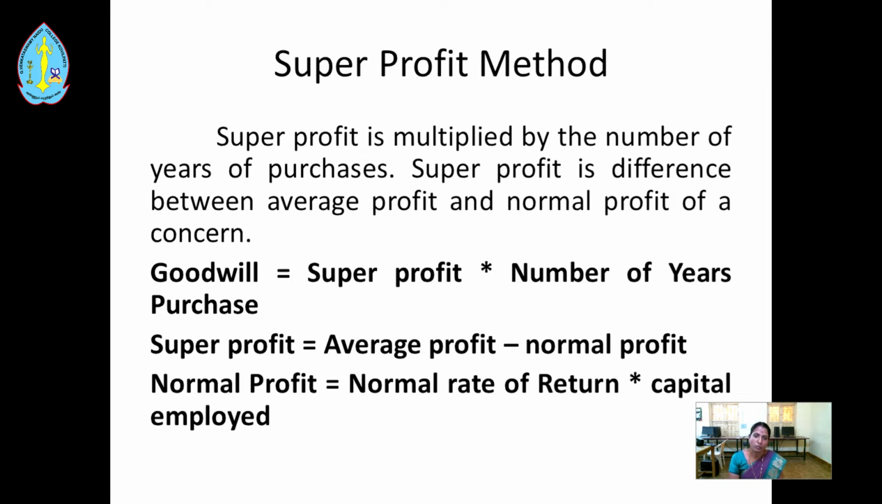Next one, super profit method. Super profit is multiplied by the number of years of purchase. Super profit is the difference between average profit and normal profit of a concern. Goodwill equals super profit into number of years purchase. Super profit equals average profit minus normal profit. Normal profit equals normal rate of return into capital employed.